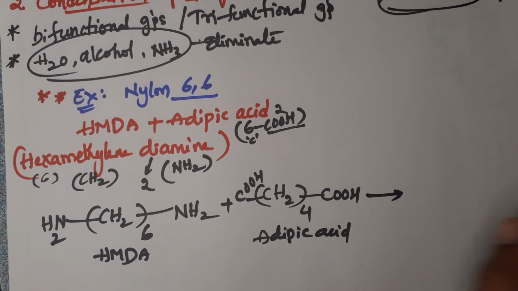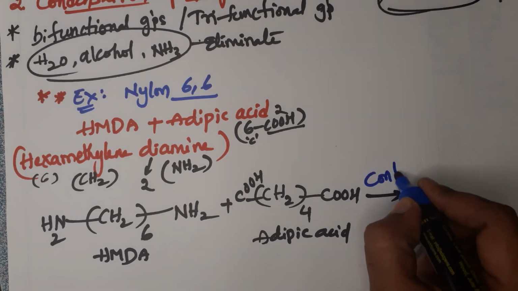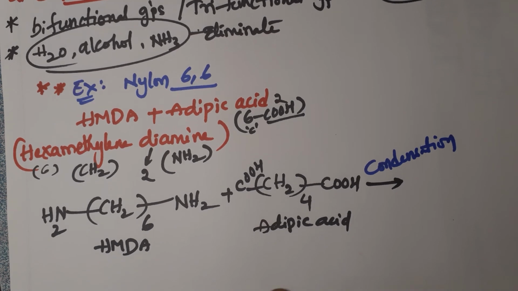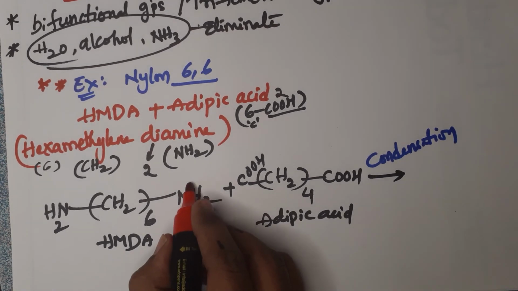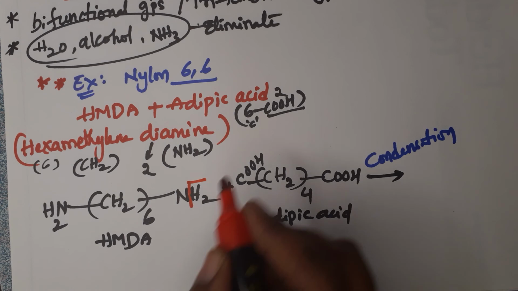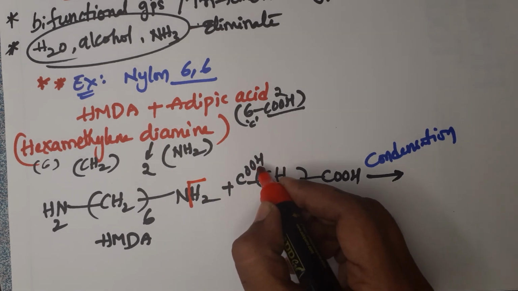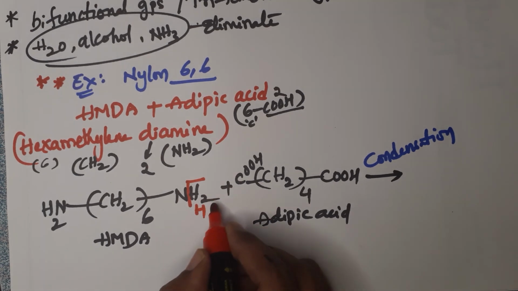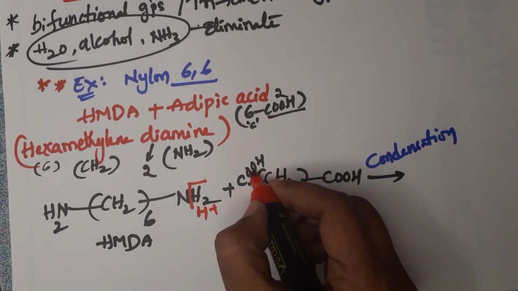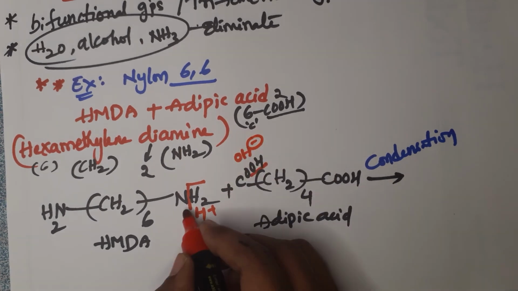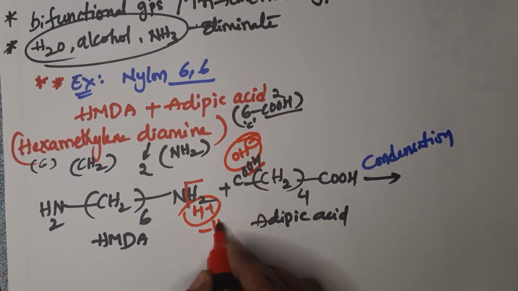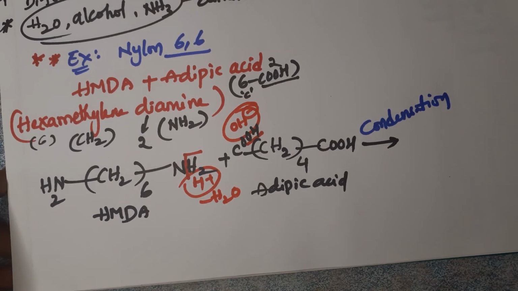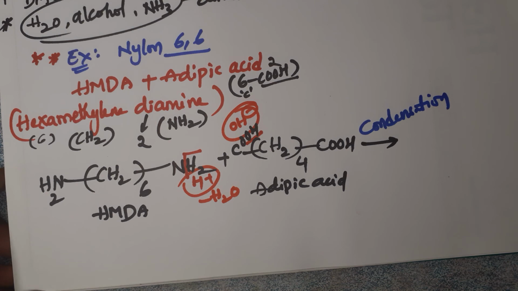And these are involved in which process? Addition or condensation? Condensation only. Condensation means we are removing simple molecules. See how we are removing. In ammonia, NH2 is there. Just remove H, and here in the acid, OH is there. So these two are combinedly removed as minus H2O. This nitrogen contains one hydrogen. So now by joining these we get a condensation polymer like this.